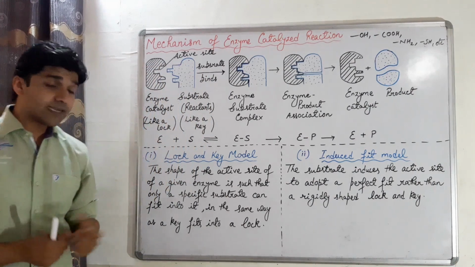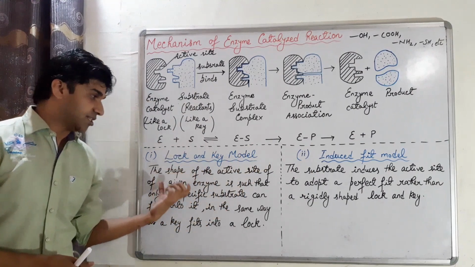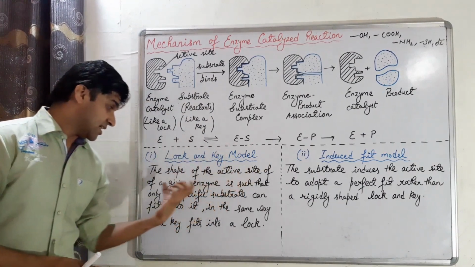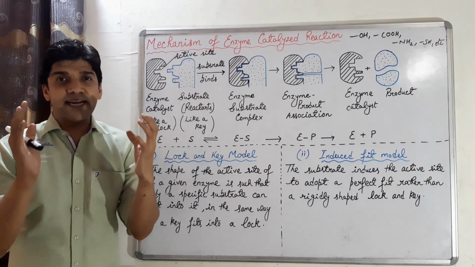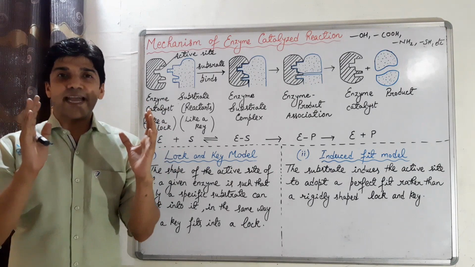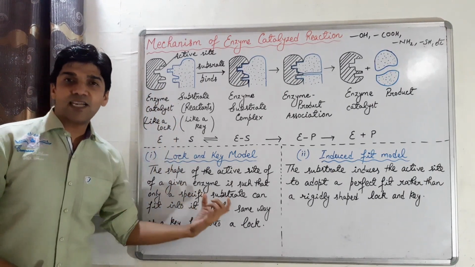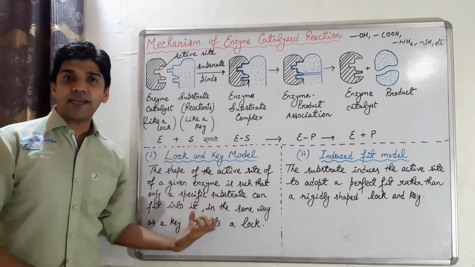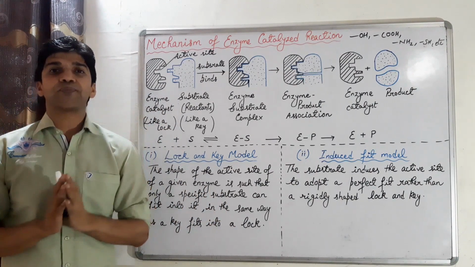So we can say that the shape of the active site of a given enzyme is such that a specific substrate can fit into it. Only a specific substrate can fit into the active site of the enzyme, just like a key fits into a lock. So it is a rigid model.